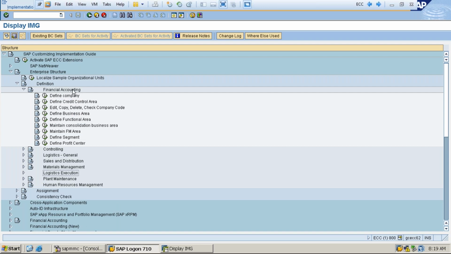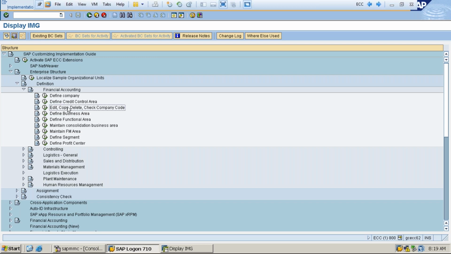If we expand the financial accounting, define, copy, delete, check company code. We can see company code here. Okay, so in real time, we need not bother about defining other modules' work. But now we are learning it. So to run the business, to run the scenarios, we have to define the full enterprise structure. That is the reason I'm going to create, meaning the defining of, company code.